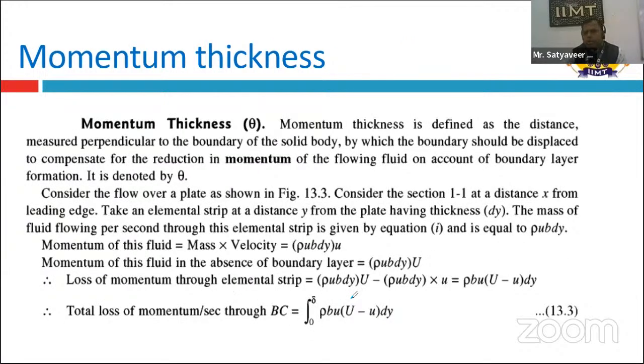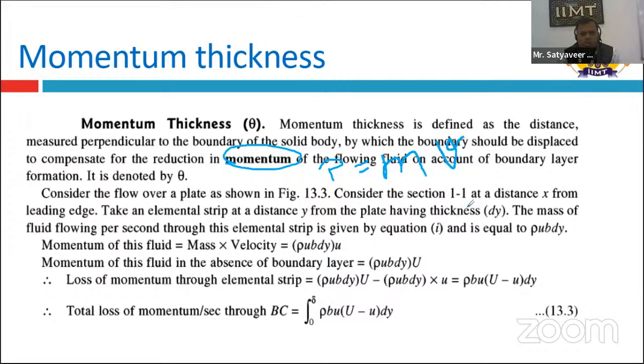Now come to the next point, that is the momentum thickness. So how do we find the momentum thickness? Momentum thickness is defined as the distance measured perpendicular to the boundary of the solid plate by which the boundary should be displaced to compensate for the reduction in momentum. Momentum is nothing but the quantity of motion in a body, and in mathematical terms, momentum P equals m into v. This is very well known by everyone. M is the mass and v is the velocity of flow.